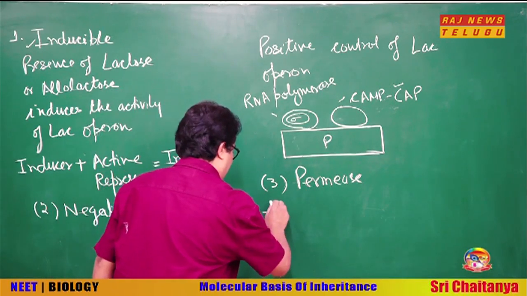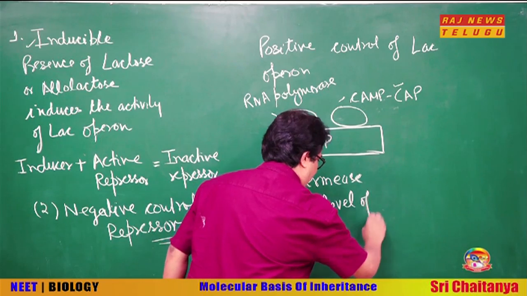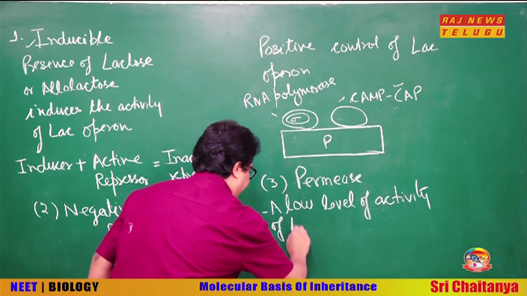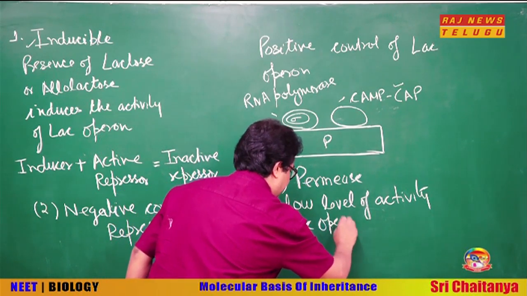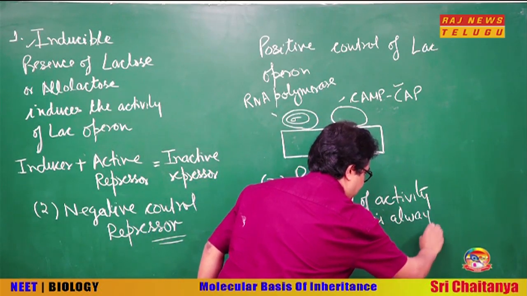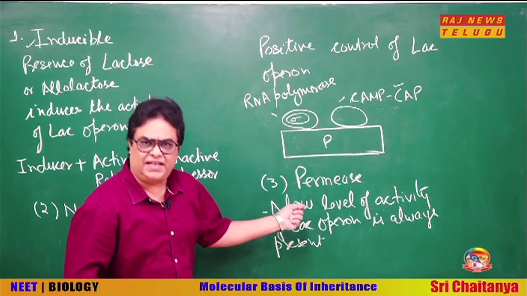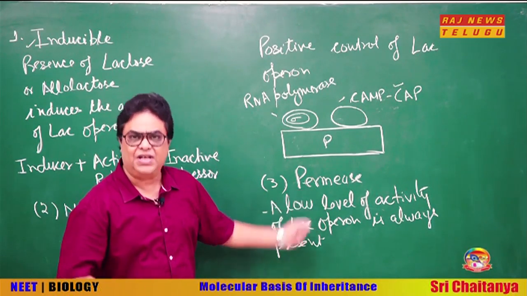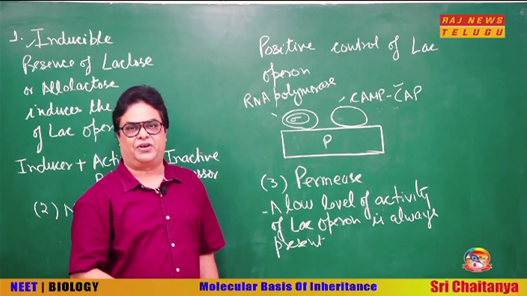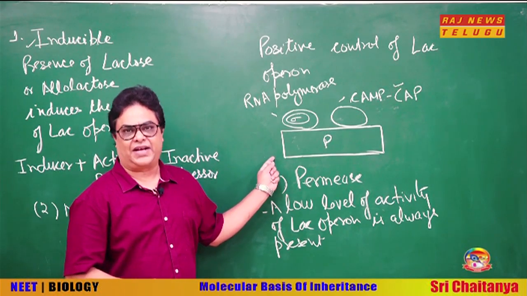So, a low level of activity of lac operon is always present. Why? Because it will make at least that much amount of permease available, so that when lactose becomes available in the surrounding, it can help the absorption of this lactose. Okay, so these are some salient features of the lac operon.